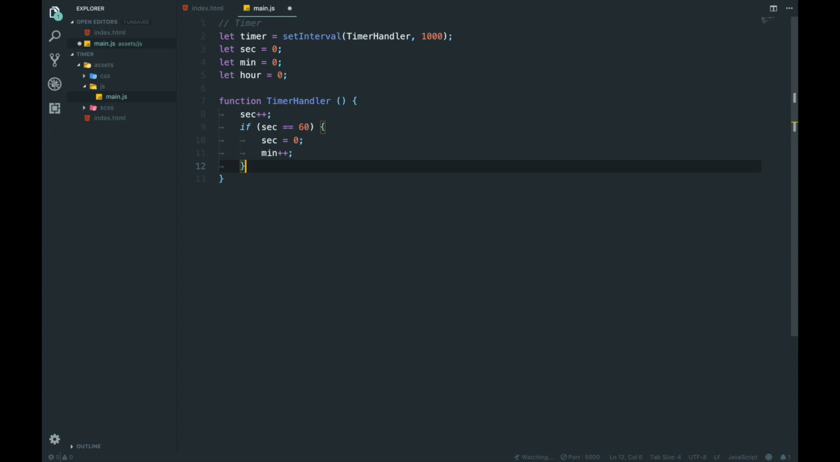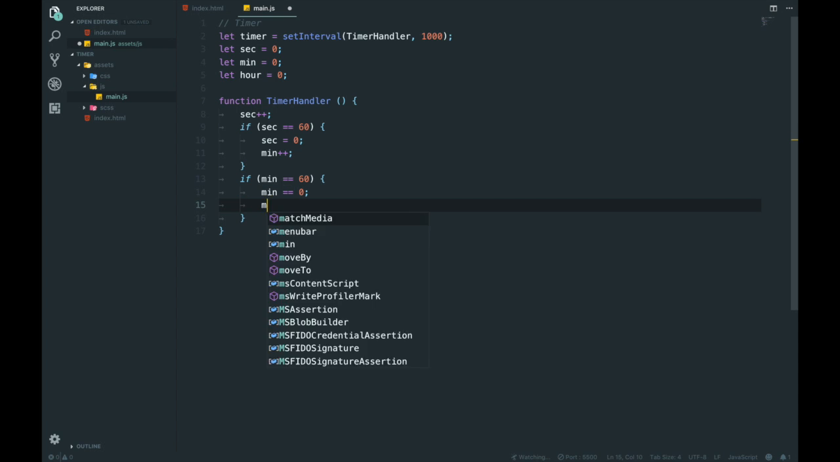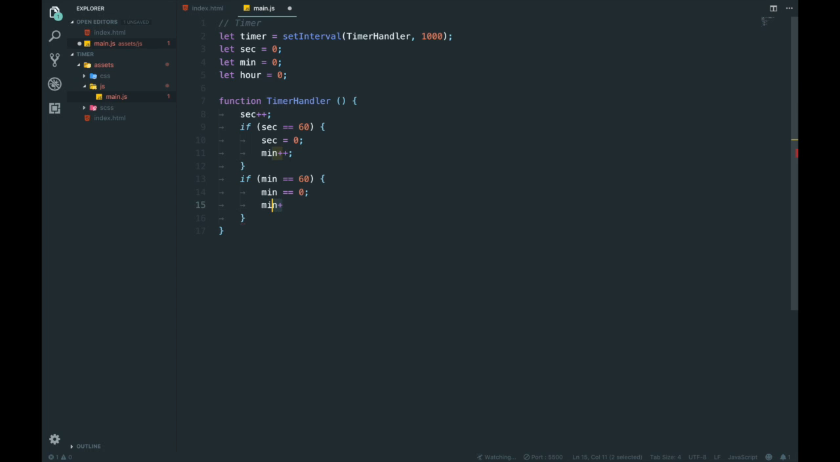So now that should increment. Then we'll go, if min is equal to 60, min equals 0, and hour plus plus. Boom. So now what we're doing here is we're incrementing each one. This is going to increment every second. This is going to run, it's going to increment second.